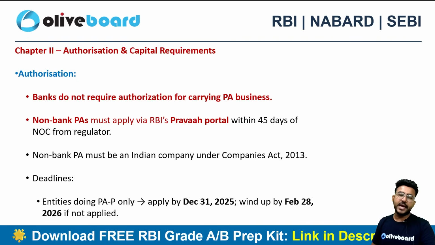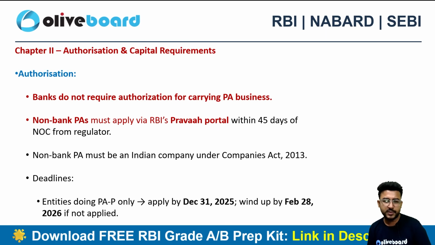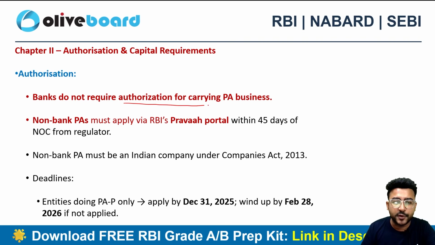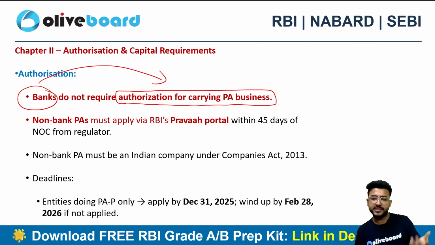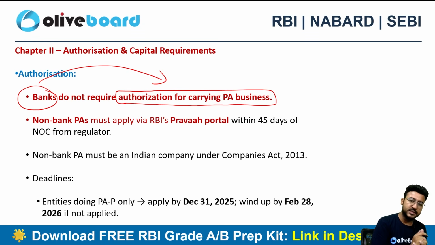Let's start with chapter 2. In chapter 1, the basics like the applicability, the title of the circular and the definitions were there. Chapter 2 is related to authorization and capital requirement. The capital requirement portion can be very, very important for your examination. Authorization: banks do not require authorization for carrying on the payment aggregator business. There is no such authorization requirement for a bank to carry on the PA business. Banks can initiate the PA business.